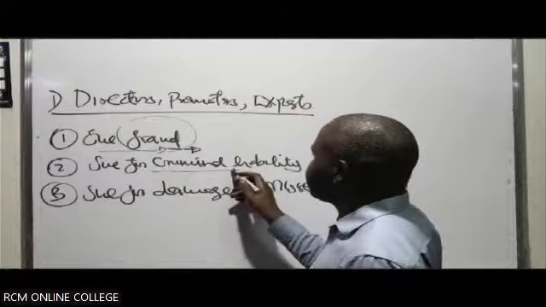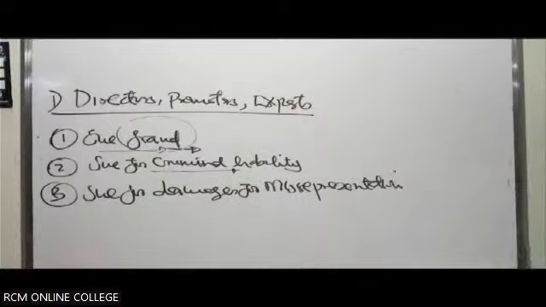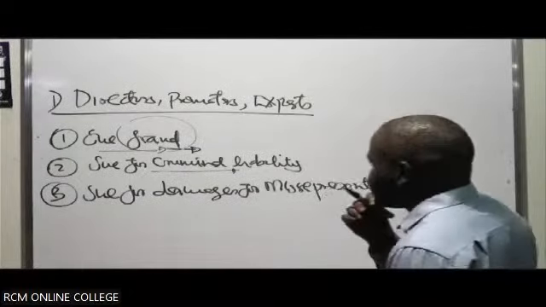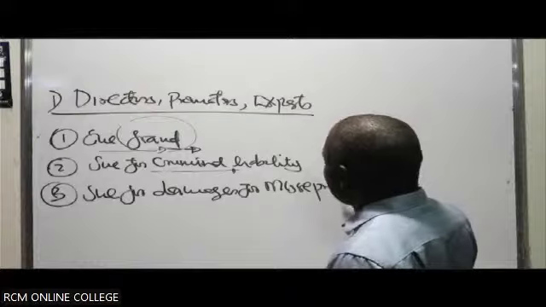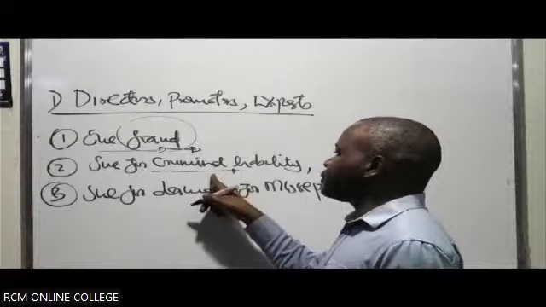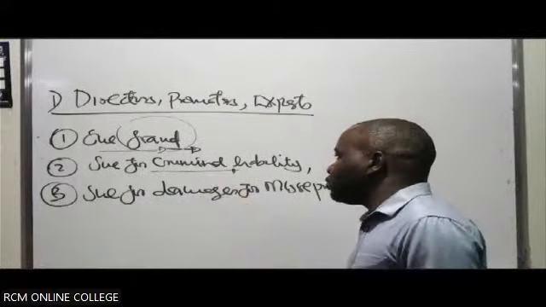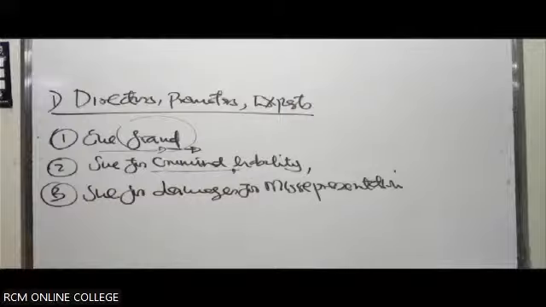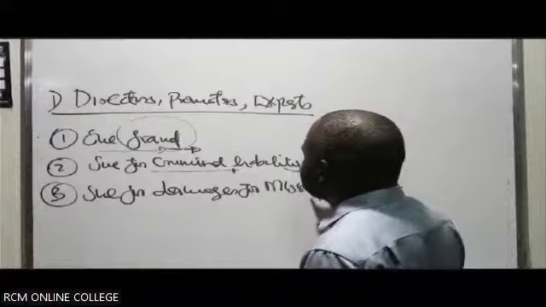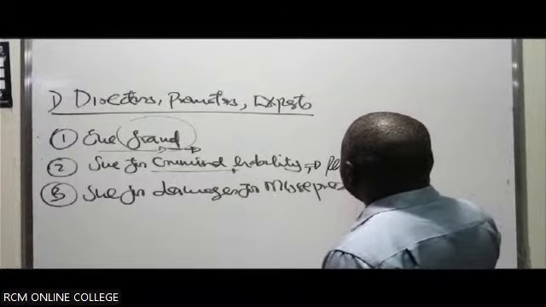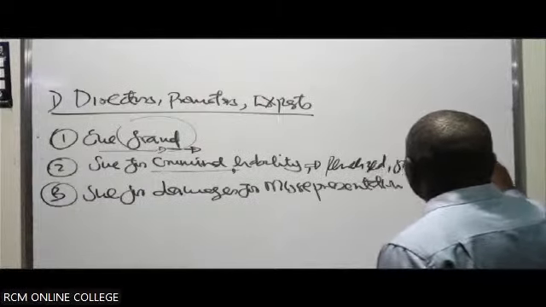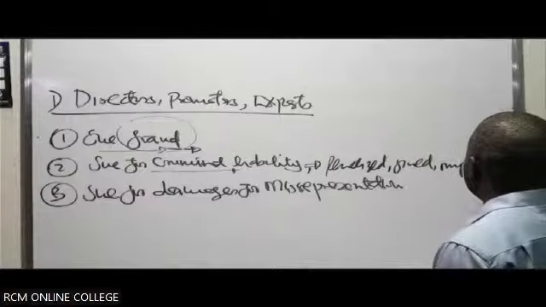In this case, if they breach any requirements of any statute law as directors, promoters, or experts, then the person who has suffered loss can sue for what? For criminal liability. As a result of this, these parties will likely be penalized. They can be fined or they can be imprisoned.